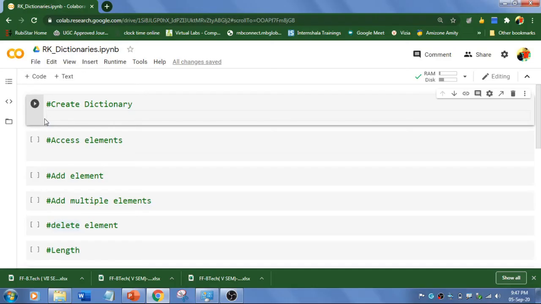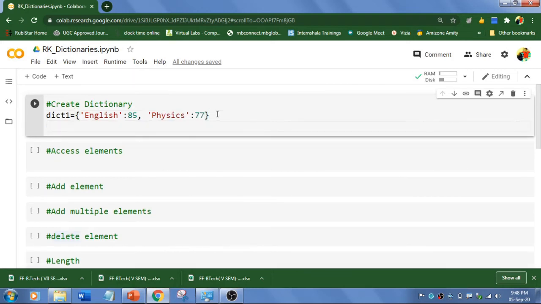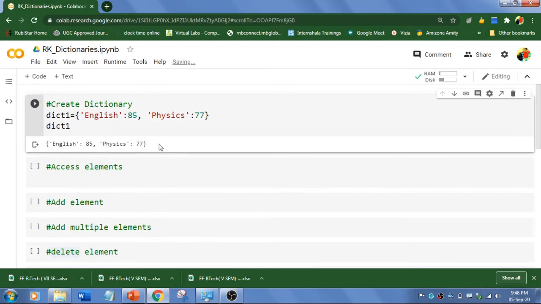Let's flip to Colab. Now the first task is to create a dictionary. I'm going to use dictionary1 equal to curly brace and quotes. I'm going to use English, colon, marks, comma, the separator, and physics, colon, and so these are all my marks. And to print, either you can print in this way directly, or you can use the print method. I'm going to run this. So this is our dictionary.